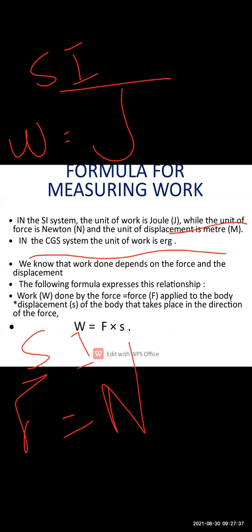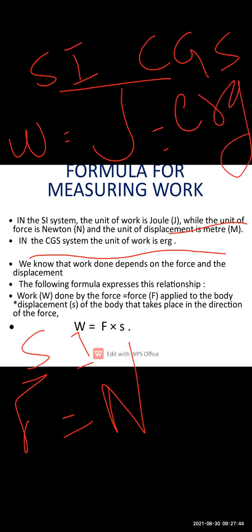So in SI units work is calculated in joules, and in the CGS system work is calculated in erg.